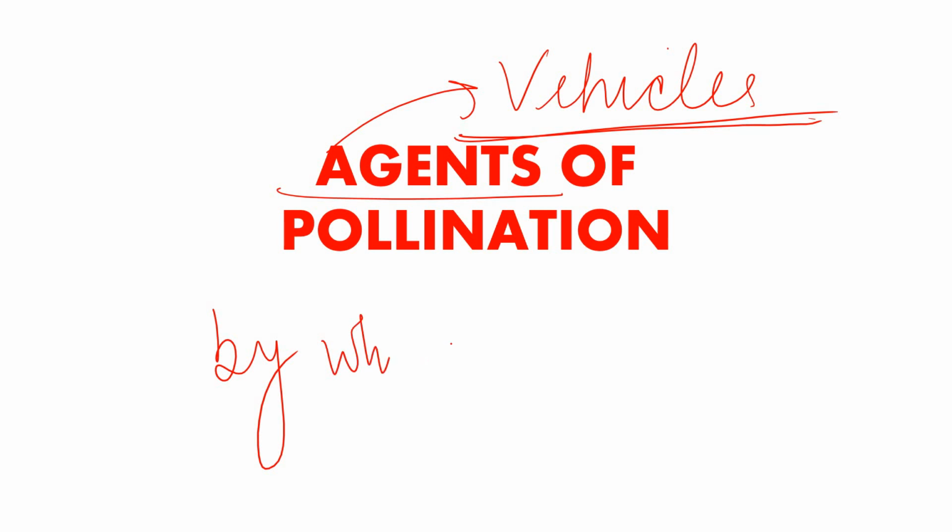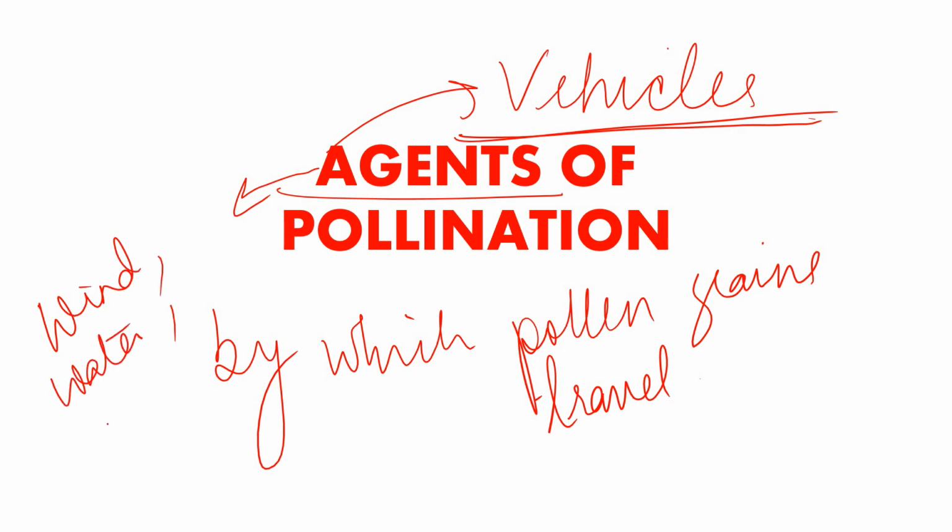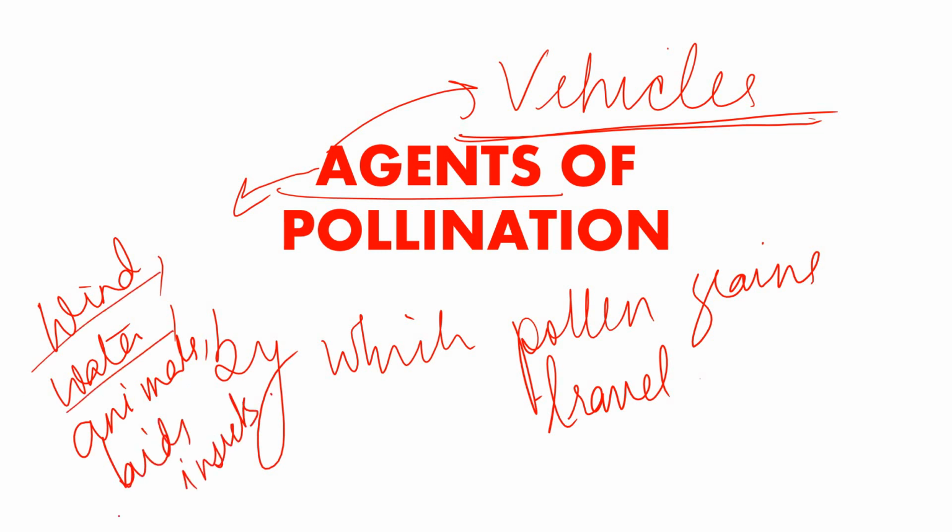Let me write, in short form. These agents can be wind, water, animals, birds, insects. By these media the pollen grains travel.